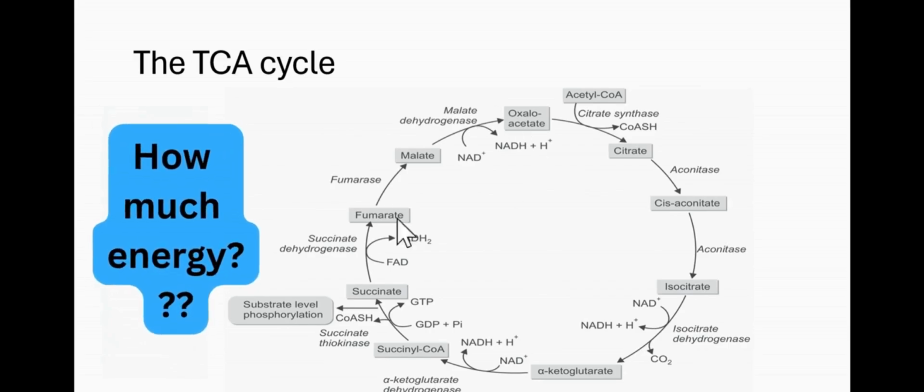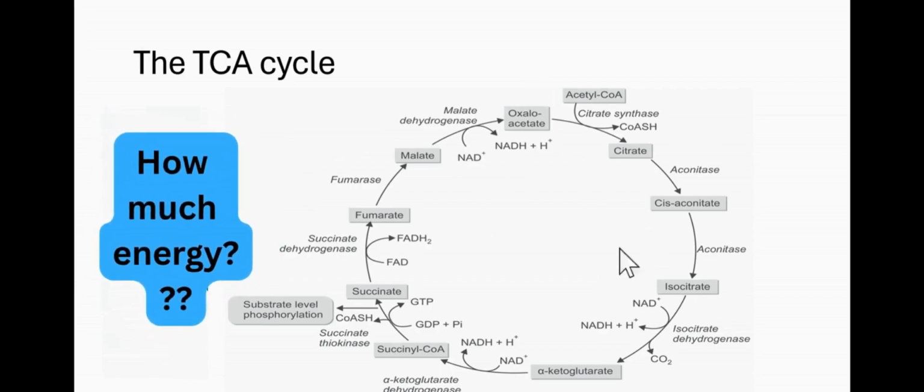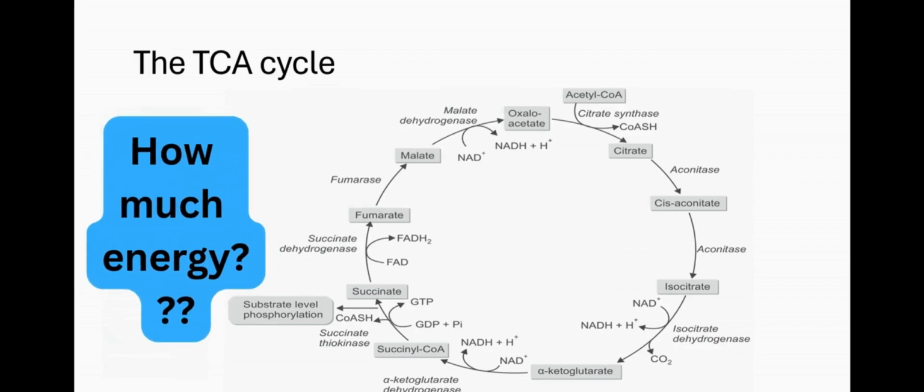So, as we said at the beginning of the lesson, the major aim of the TCA cycle is to produce molecules or energy molecules that are going into the electron transport chain to produce ATP. And we are going to see the electron transport chain in the next lesson. The molecules that go into this chain to produce energy are NADH and FADH2.